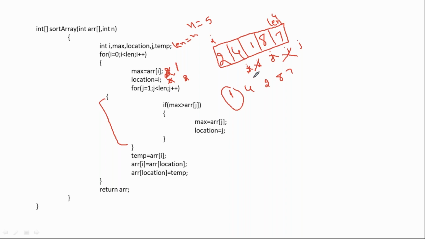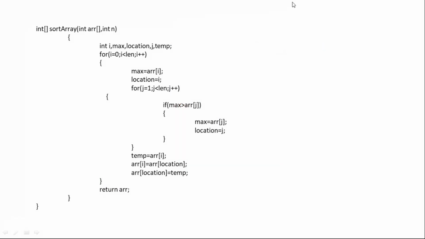But what is the question? You need to get the biggest element, so we are finding the max element of the list, and instead of doing this we can do the correction. Let me take the list right now: 1, 8, 2, 7 and 9. Now max I'm assuming is the i value, and location also is this one, then we keep comparing.